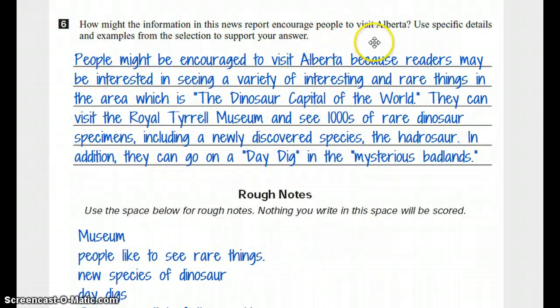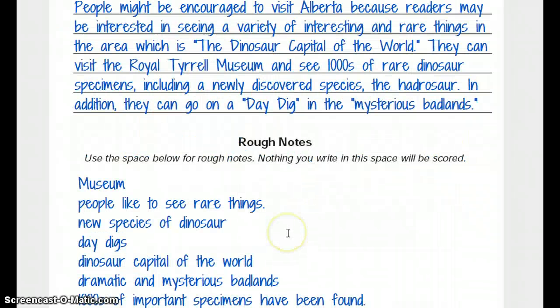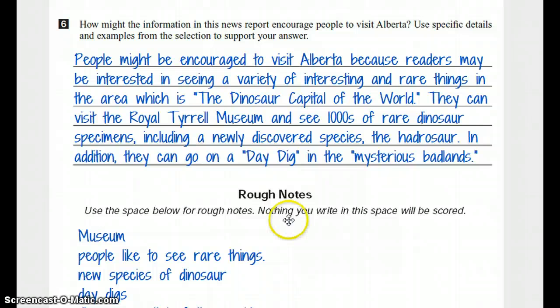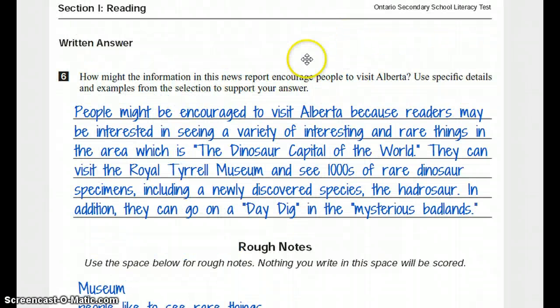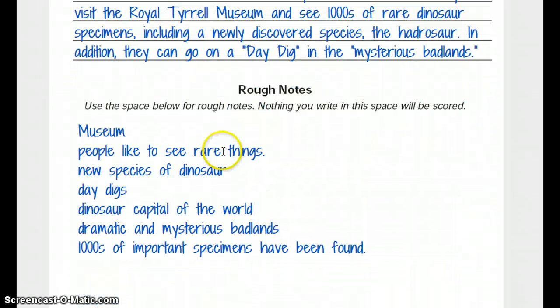I've said lots. They can find interesting and rare things. They can see the dinosaur capital of the world, and the Tyrrell Museum has thousands of rare species, including a new species, and they can go on a day dig in the Badlands. Lots of details there to support my answer of why people might be encouraged to go visit Alberta. So that's exactly what you need to do on yours.